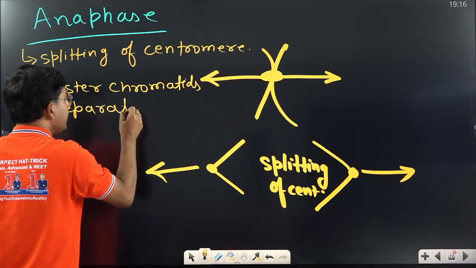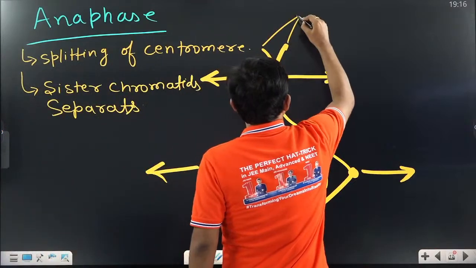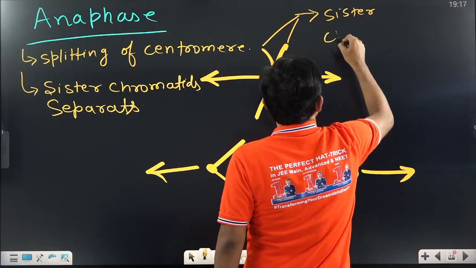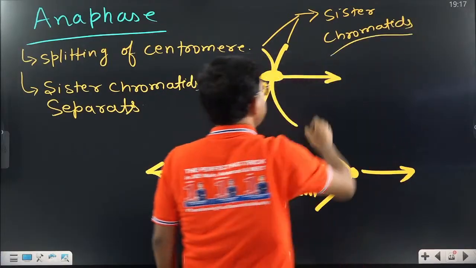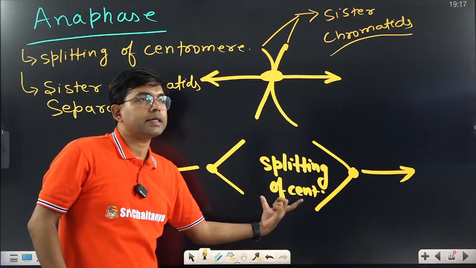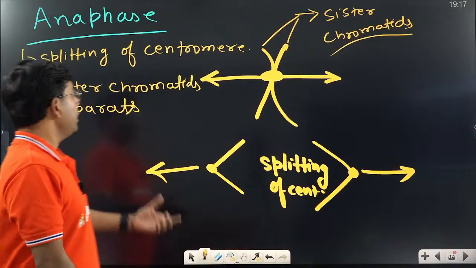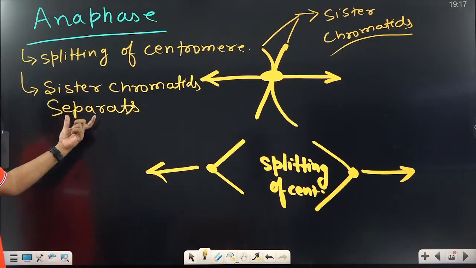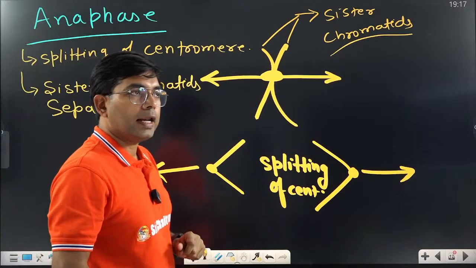We have already seen what sister chromatids are. These two are sister chromatids, right? Now you can see the sister chromatids separated, right? Here is the splitting of the centromere and the sister chromatids separated. So this is the characteristic of anaphase.